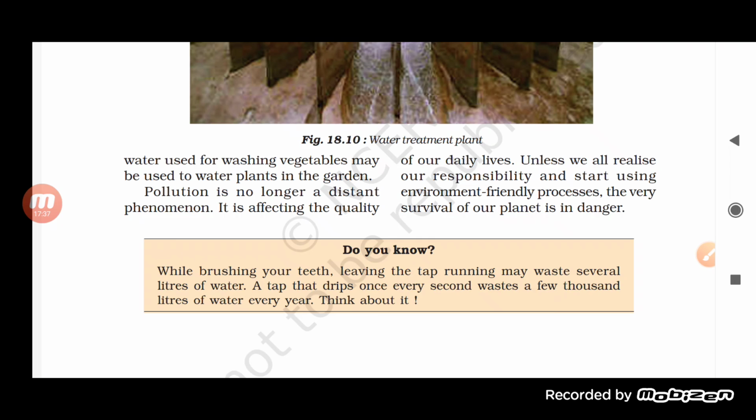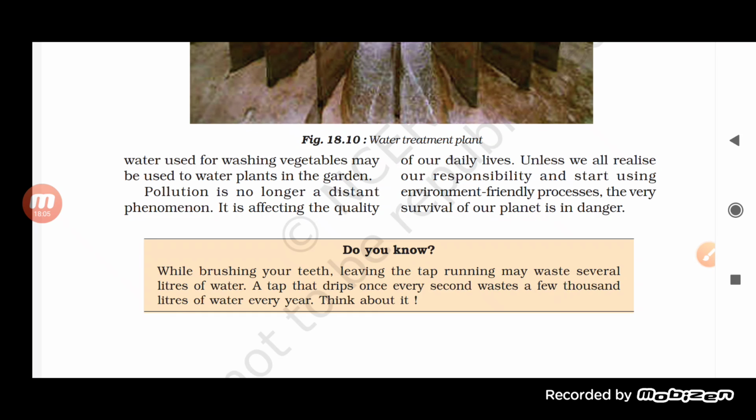The other things are there, like, students, we must use a bucket instead of a shower. For cleaning, instead of using pipes to wash the house, we can clean the house with a cloth.